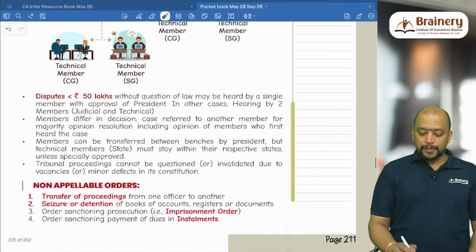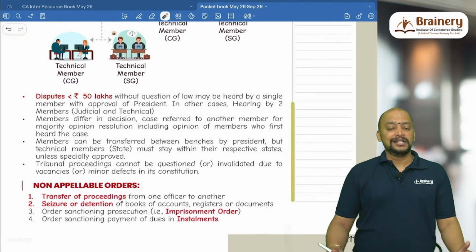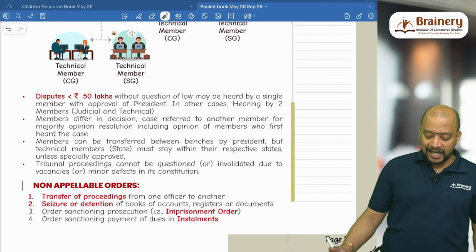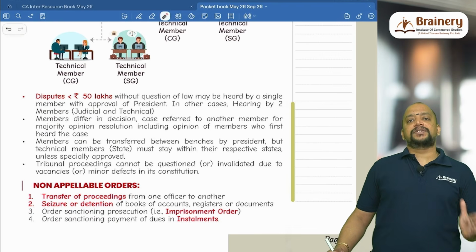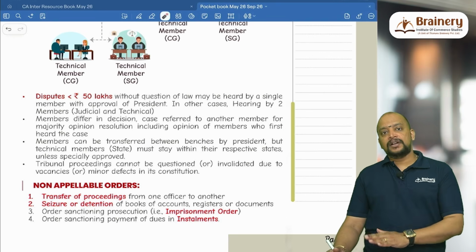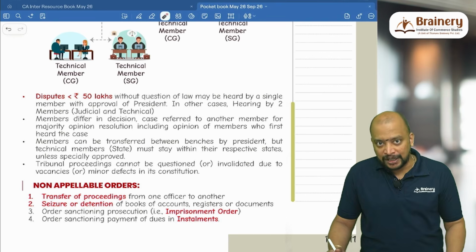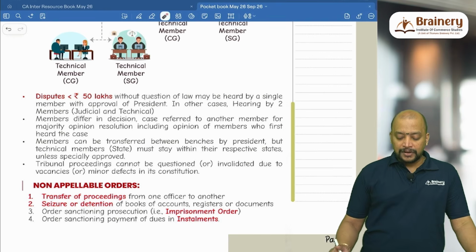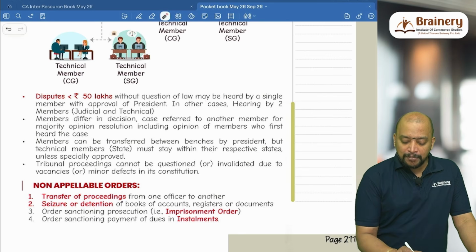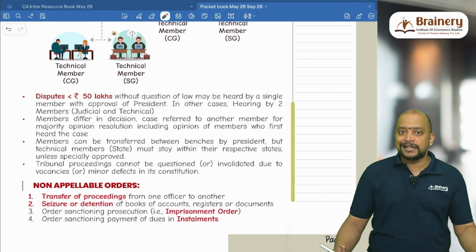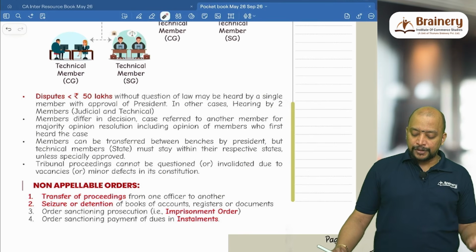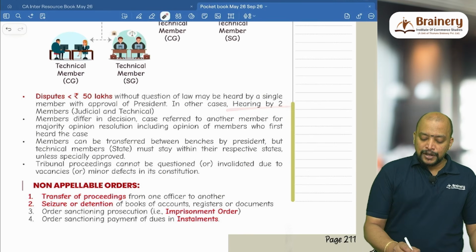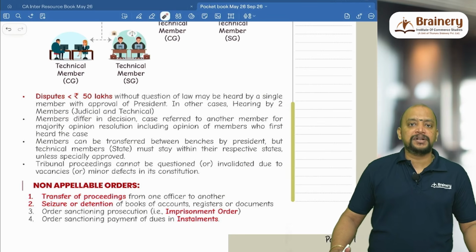If the dispute is up to 50 lakhs, that is less than 50 lakhs, not exactly 50 lakhs, without any question of law. So first we need to check, is it a question of law or question of fact? If it is a question of law, then this point is not applicable. If it is a question of fact, it may be heard by a single member with the approval of the president. So it can be heard by a single member also, but with the approval of the president only. In other cases, hearing by 2 members, judicial and technical member is required.